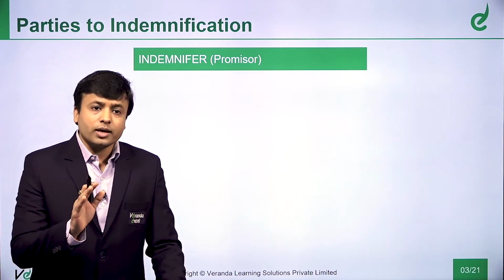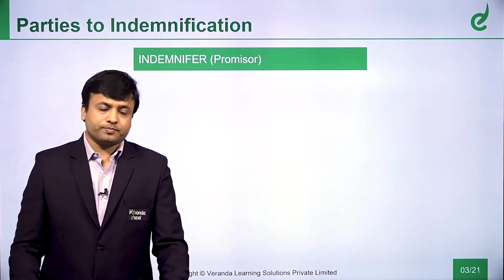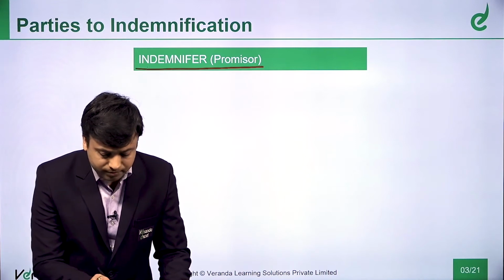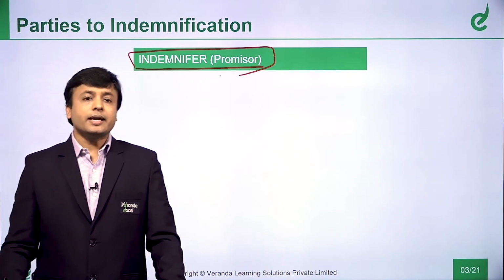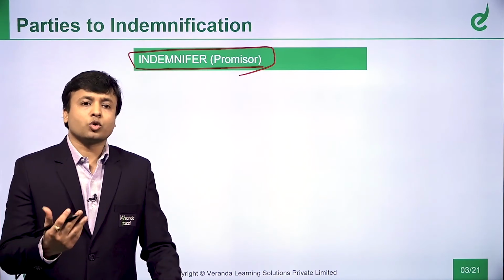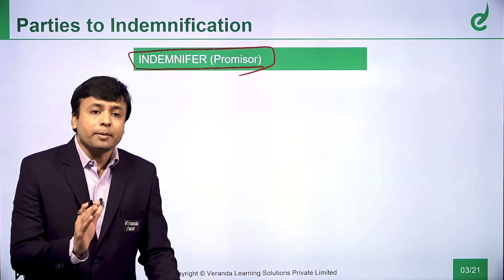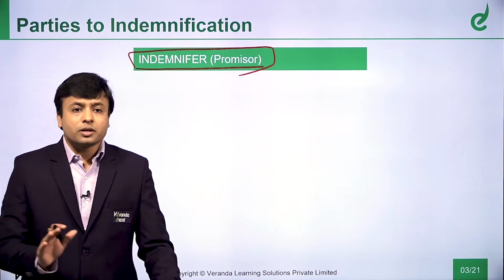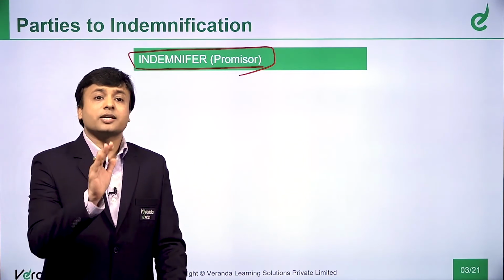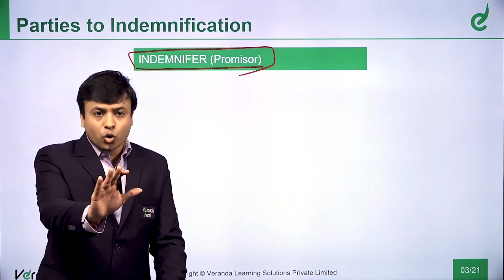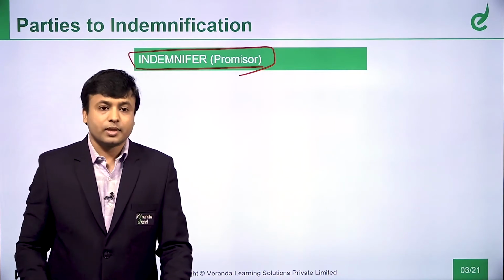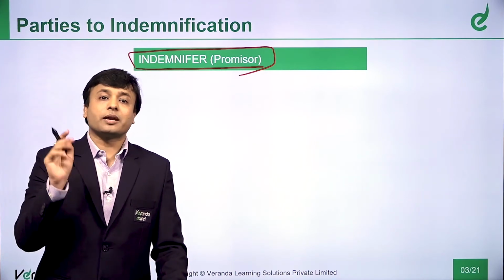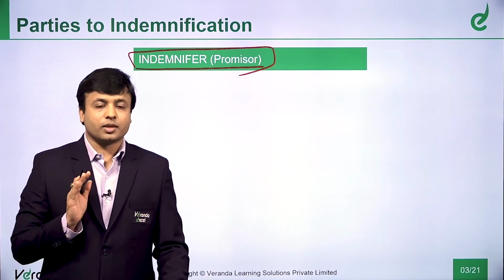In a contract of indemnity, there are two parties. Which are the two parties? Party number one is the indemnifier, or you can also call him the promiser. Who is an indemnifier? The indemnifier is the person who promises, who is giving an indemnity. He is saying, boss, don't worry, if something happens to you, I will take care. I will save you from the loss. That person is called an indemnifier or the promiser.